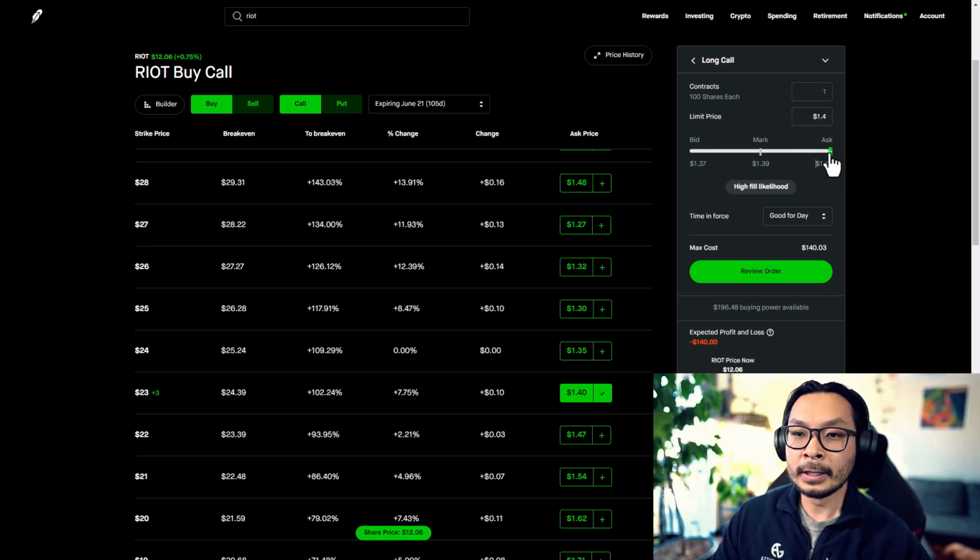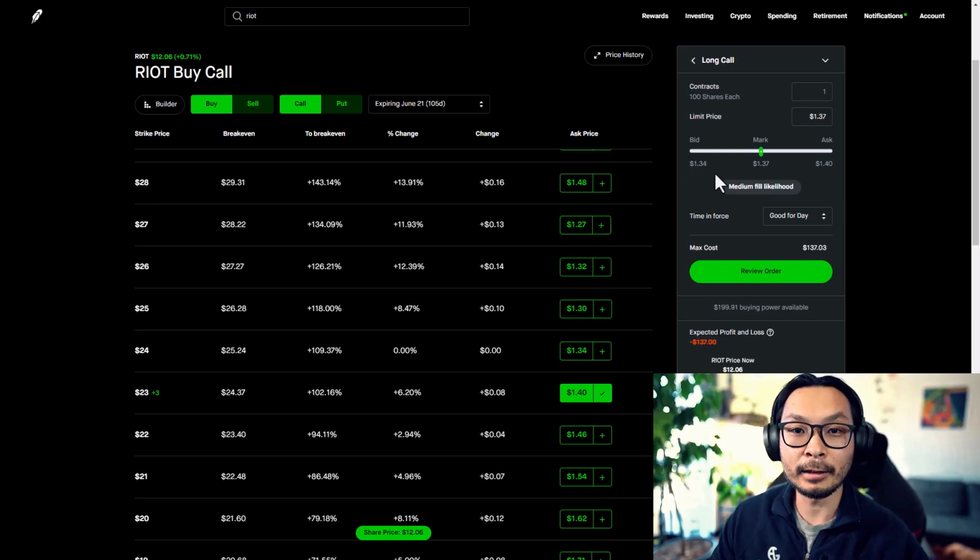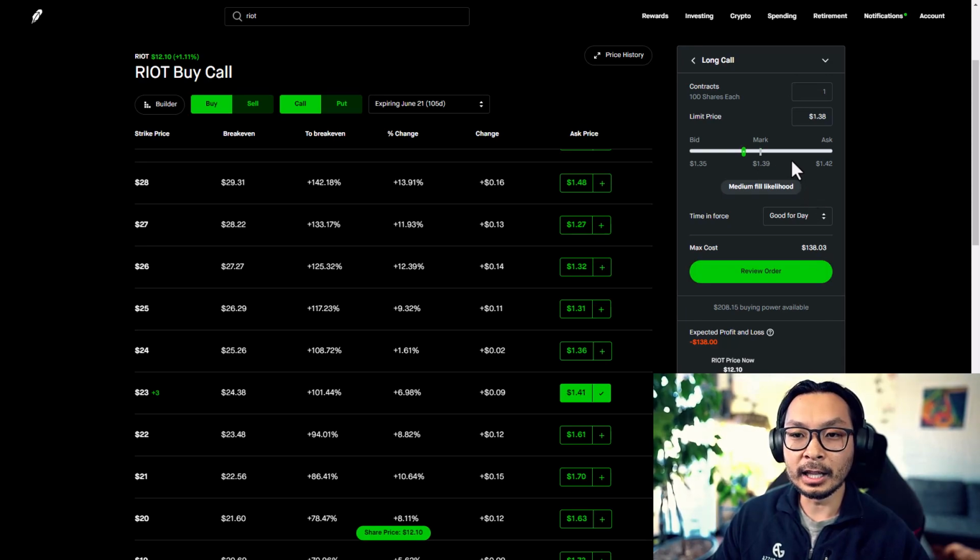Options do swing around, and if you have time and patience, I generally put in a limit price, or if you want a likely fill, maybe put it in the middle of the mark. If you put it lower toward the bid, it's less likely to fill and you're less likely to get the option. If you pay the ask, you're overpaying, and you could be in a little bit of a loss already when you start the position. But it's just something to play around with. I always suggest, if you have time, putting in a limit of how much you want.